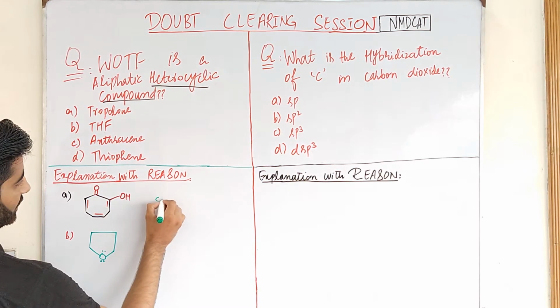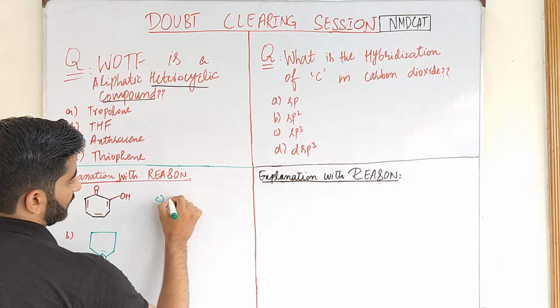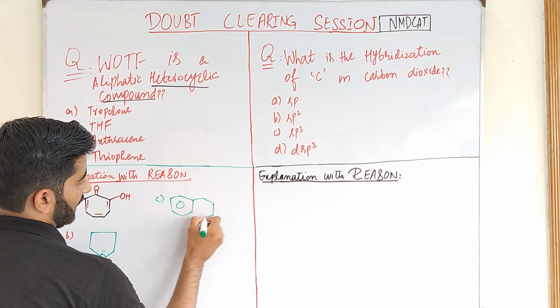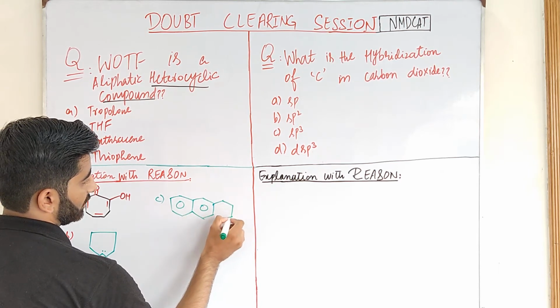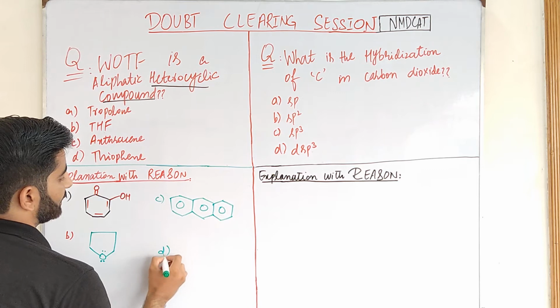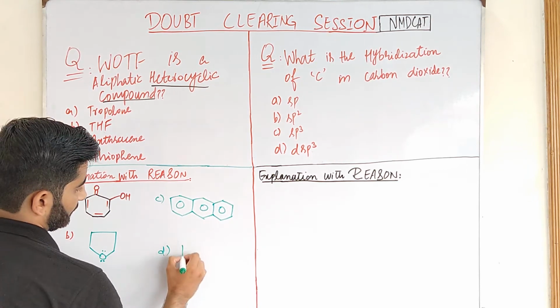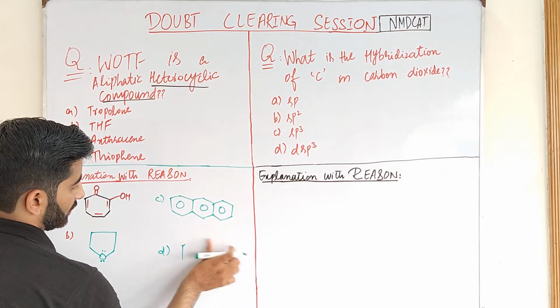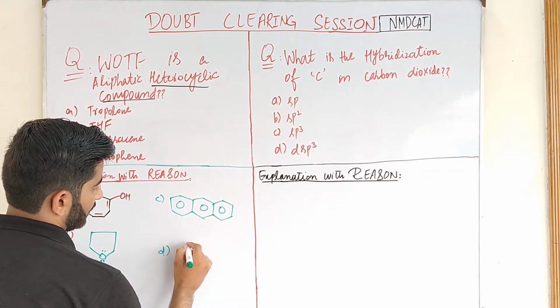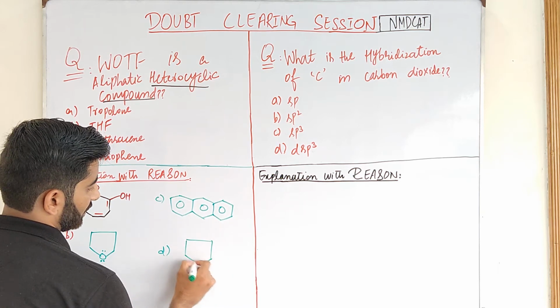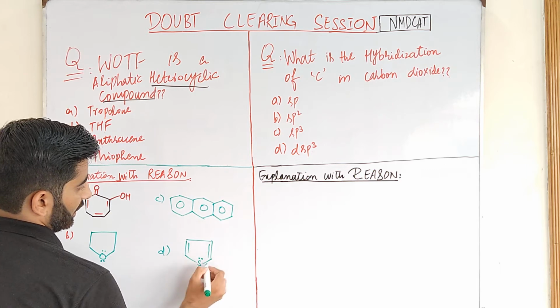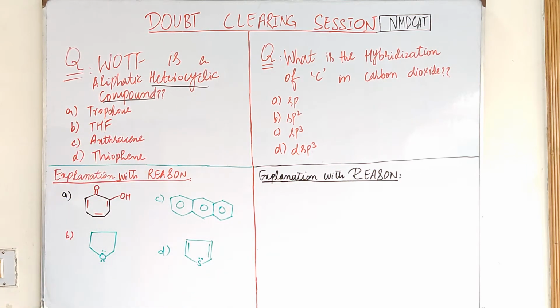And Charlie is anthracene. This is the structure of anthracene. And delta is thiophene. Thiophene is a sulfur containing aromatic heterocyclic compound.